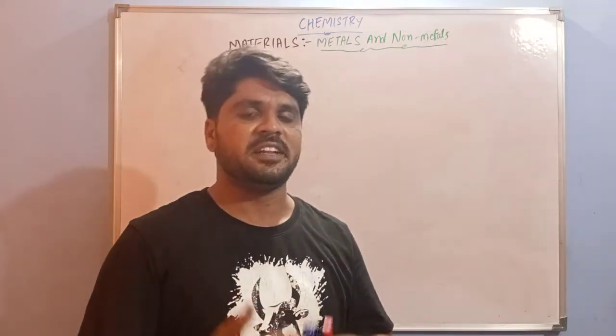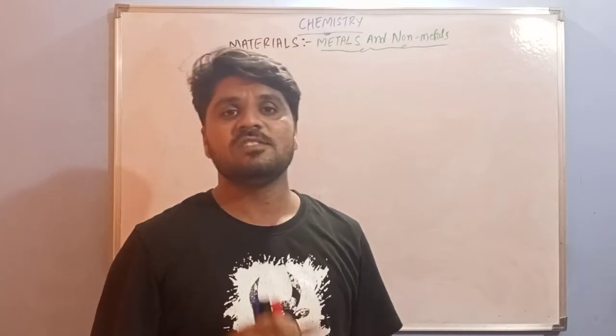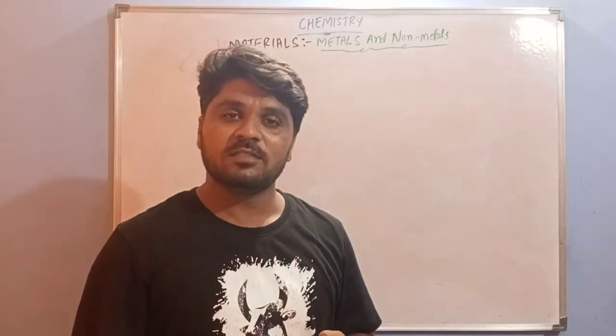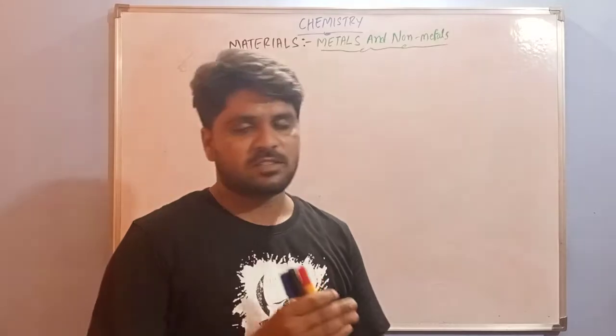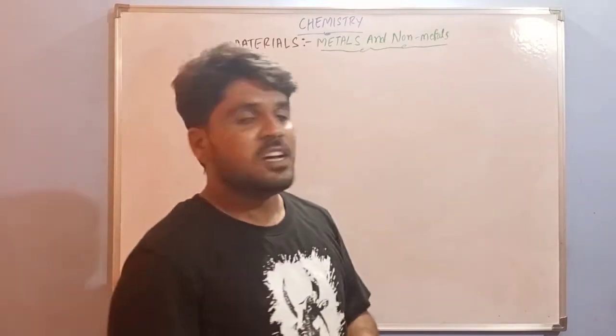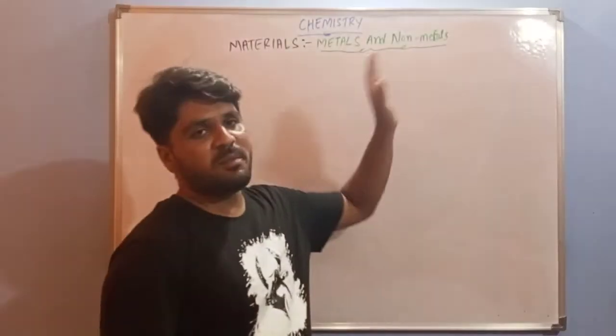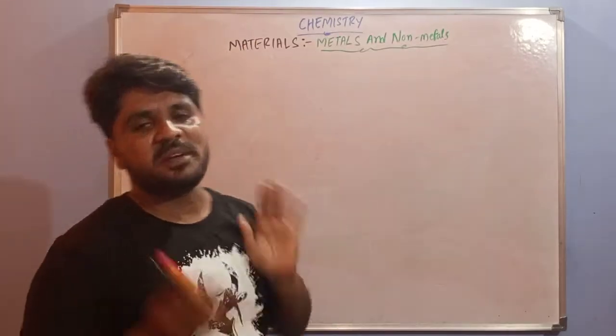These are some materials, and also oxygen, sulfur, carbon. So metals and non-metals, combined, we call as materials.